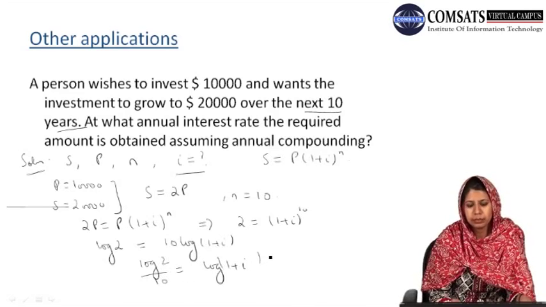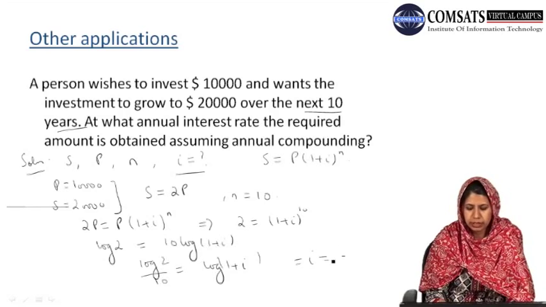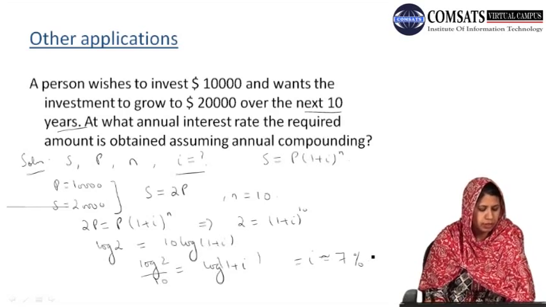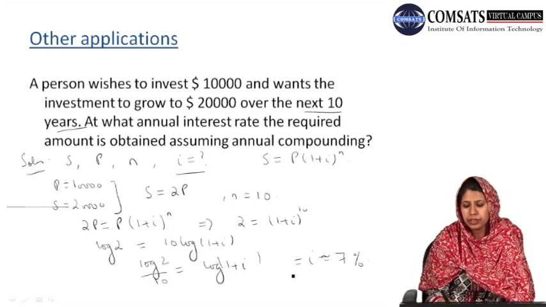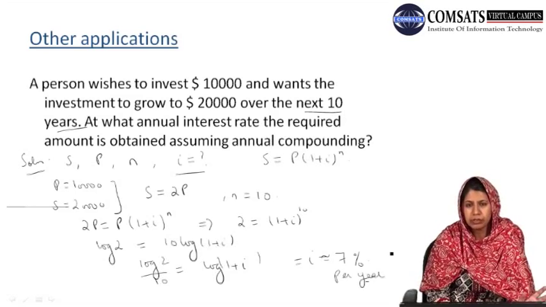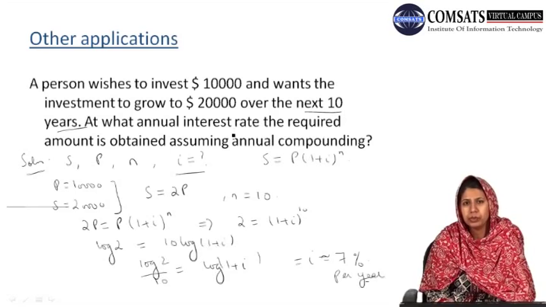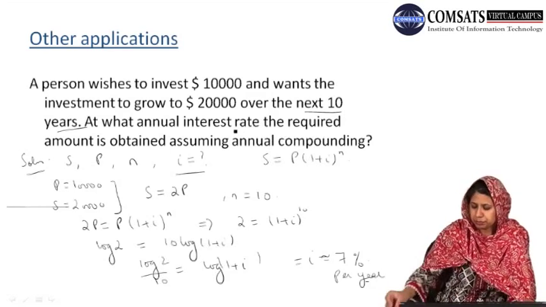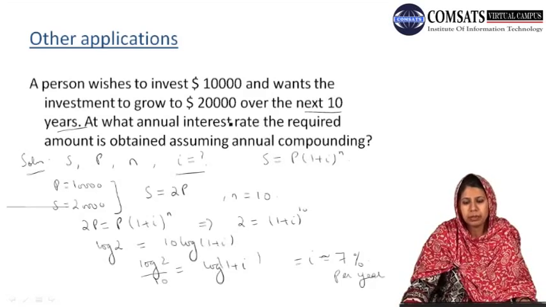And calculating this, and by taking the anti-logs, we obtained that I is approximately equal to 7%, which means that at the interest rate of 7% per year, the principal amount of $10,000 will double to the compound amount of $20,000 after 10 years.